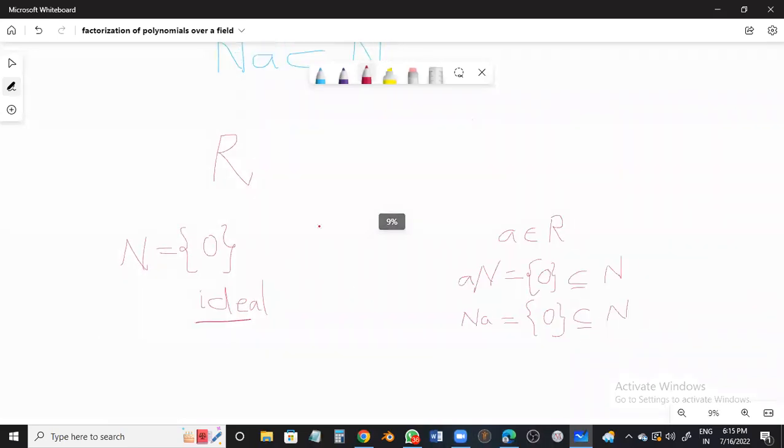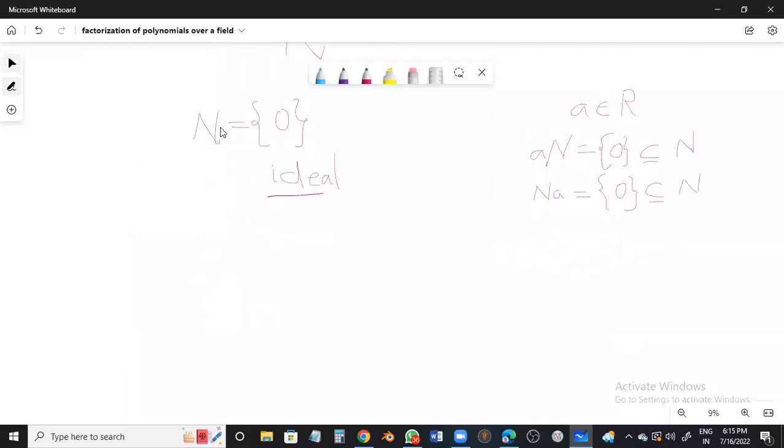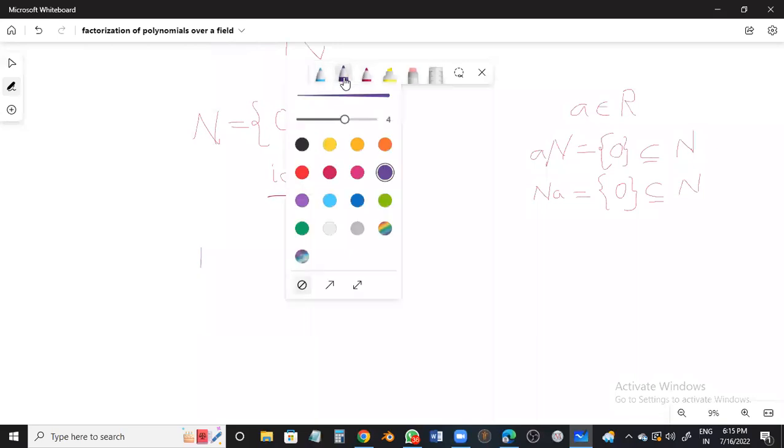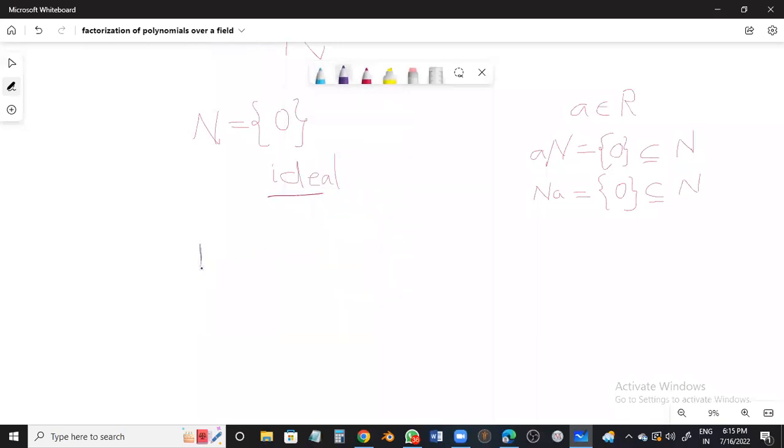Now I'll go with another thing. I'll just take R as my N. Let me change the ink, this is too faint. Okay, so I would like to take R as N. Now let me select any member of R as I did earlier, and let me multiply by this A to R. What will I get? Can anybody tell me?